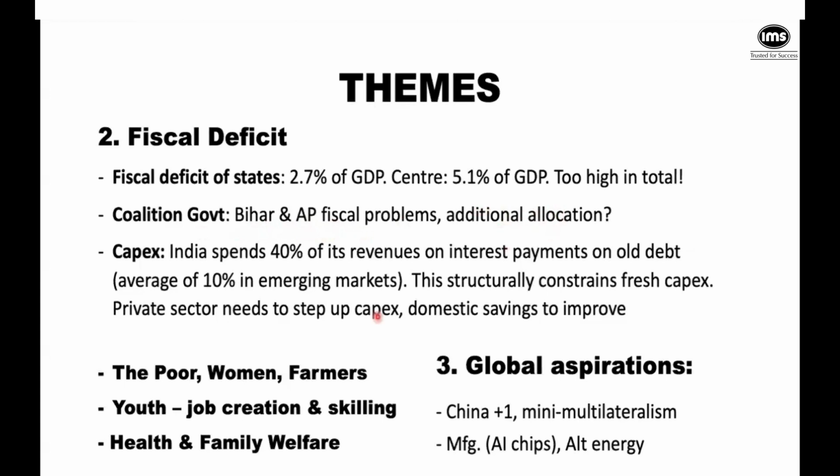Then of course, the big issue is that this government is really taking on the load for capital expenditure, and it ends up paying a lot of money for the kind of capital it is raising. And when it's paying money for the old loans, as you understand with CIBIL scores also, it becomes very difficult to raise fresh capital. And this time, when the private sector should have stepped up, for whatever reasons, the private sector has been pretty dull for the past quite a few years, right? And of course domestic savings have become much lower than what they used to be historically.